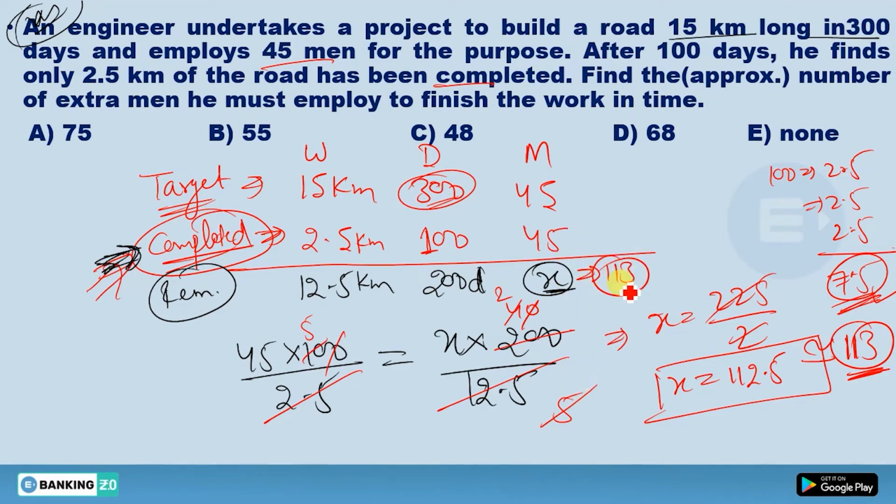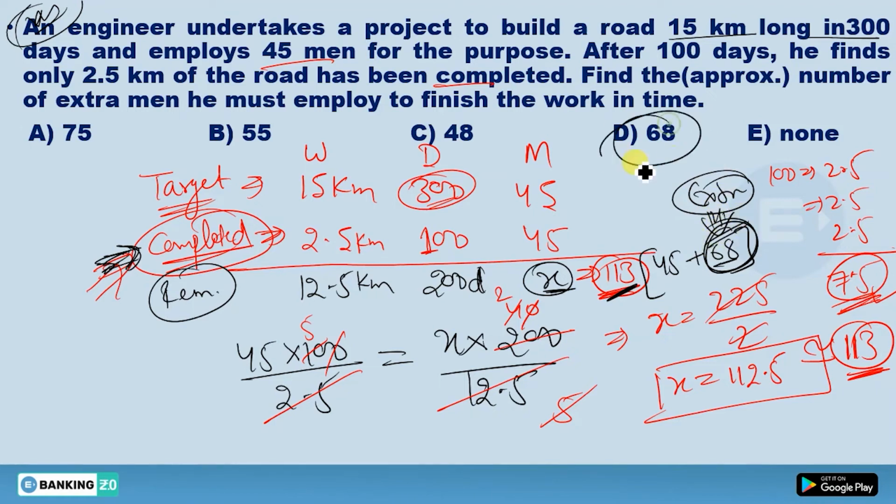Now see, in this 113 you have those 45 men, those were employed earlier in the beginning. So in this 113 those 45 men are also included. So just subtract this 45 from this 113. I think you would get 68 actually, because 68 plus 45 you're gonna get 113. So these 68 men are extra. So this 68 would be the answer of this question.